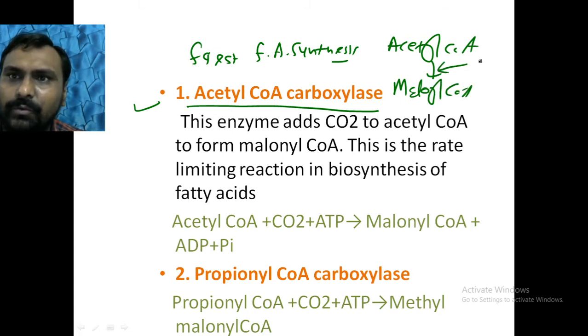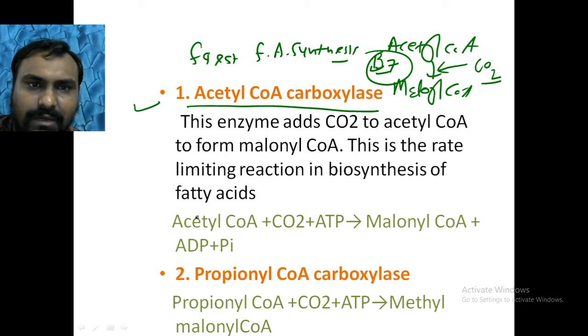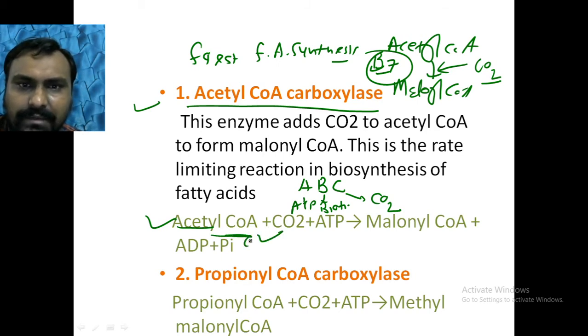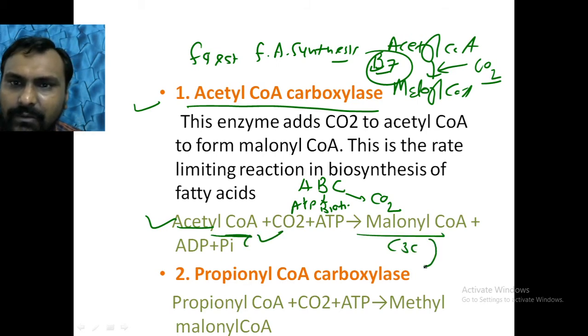Here CO2 is added, so a carboxylation reaction occurs, and it requires biotin, vitamin B7. It requires the ABC: A stands for ATP, B for biotin, and C for CO2. So acetyl CoA plus CO2: one carbon is added to the 2 carbon acetyl CoA, and it forms the 3 carbon malonyl CoA.